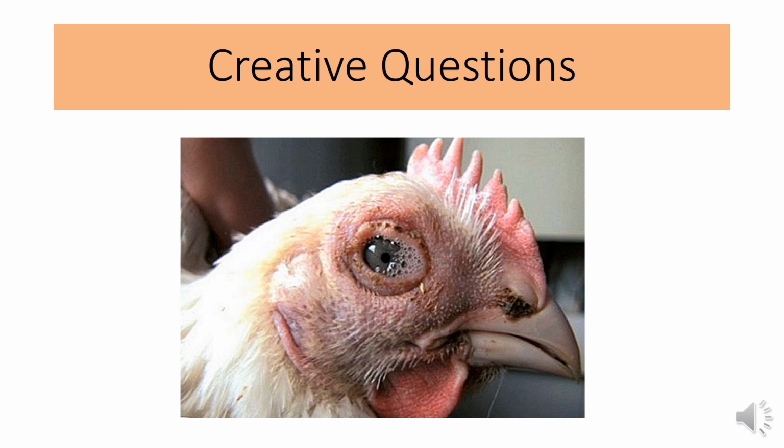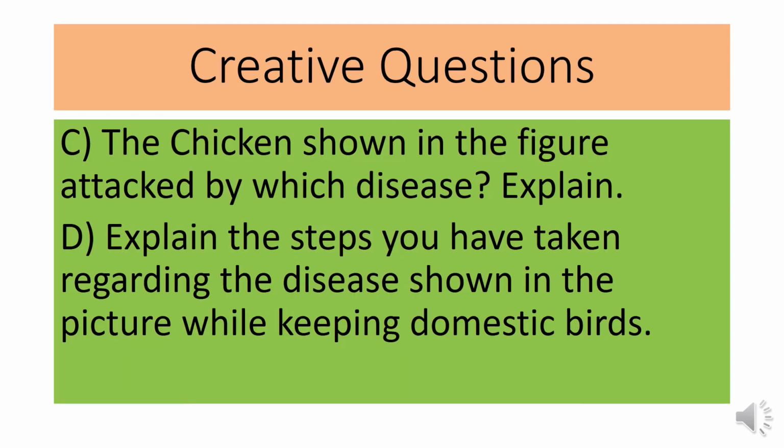Here it may also be an image of Gumboro disease, and the question is a similar type of question, that is, the chicken shown in the figure is attacked by which disease? Explain.